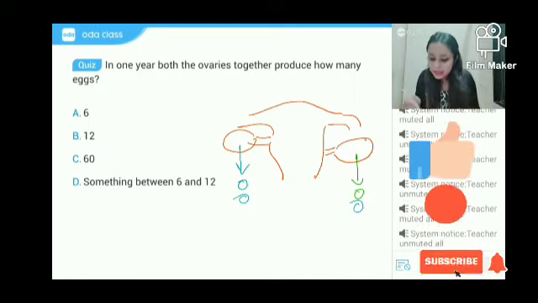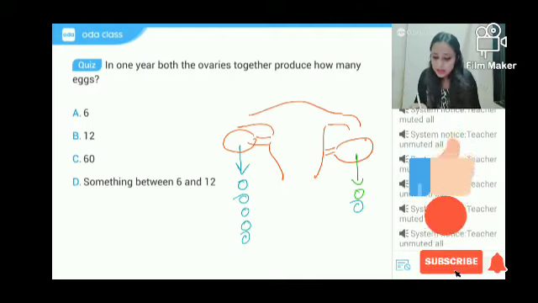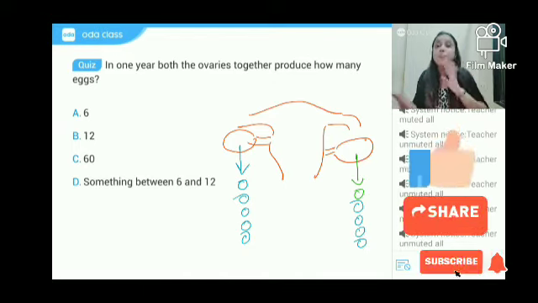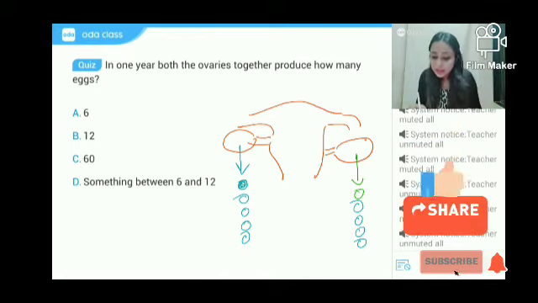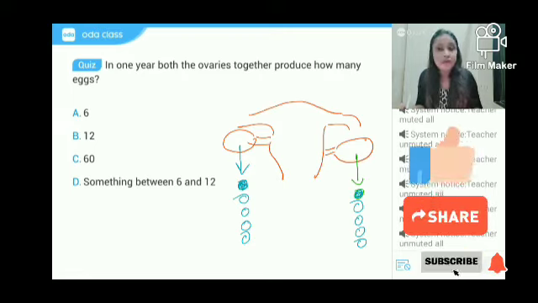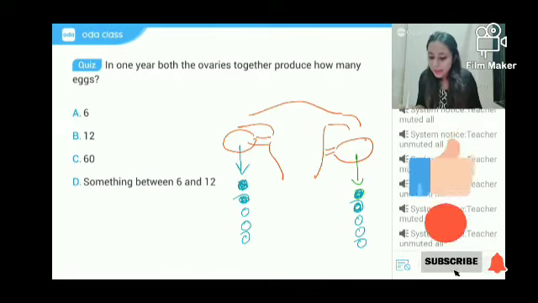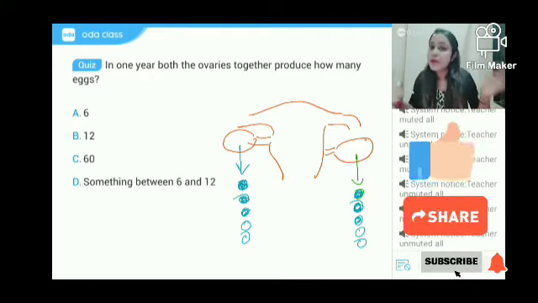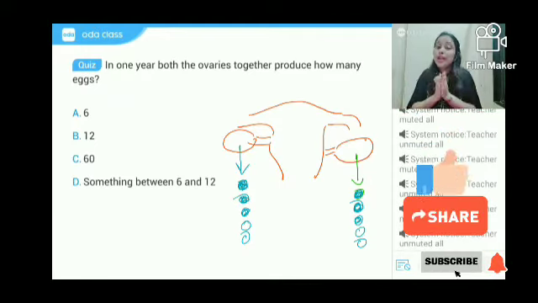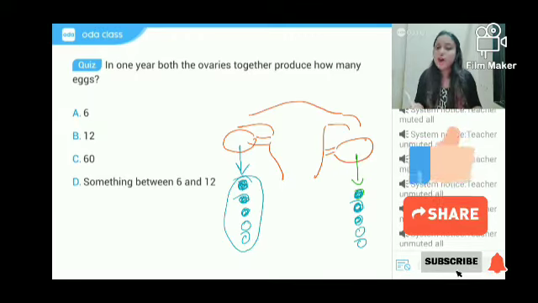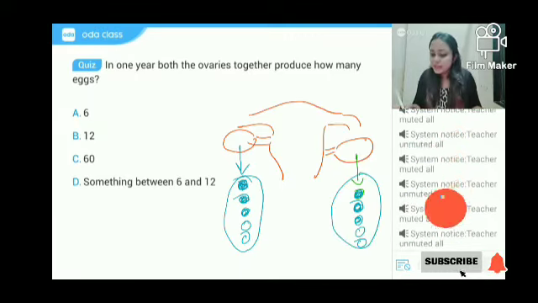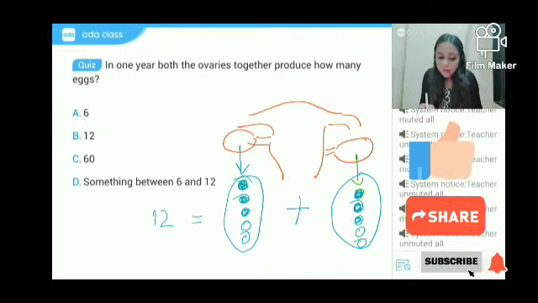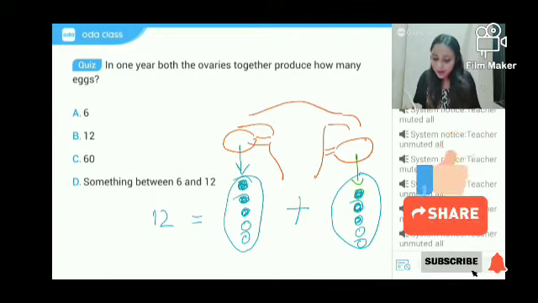So ऐसे करते करते in 6 months, this ovary will produce 6 ovum and this ovary will produce 6 ovum alternatively. मतलब this is for January, this is for February, this is for March, this is for April, this is for May, this is for June. So consecutive months में both the ovaries will be functioning. So in 1 year you can see 6 ova are produced by one ovary, 6 will be produced from the other ovary. तो 6 plus 6 कितना होता है? 12 होगा. ठीक है?